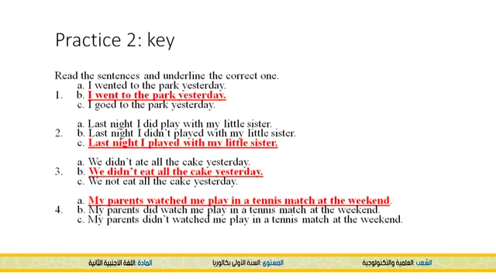We only conjugate the auxiliary verb, which is didn't. So the correct one, I didn't play, if we want to correct it. Now, number 3, the correct option is B. We didn't eat all the cake yesterday.